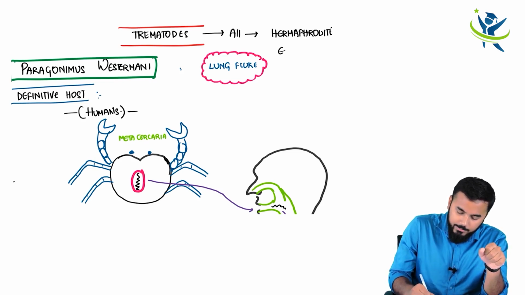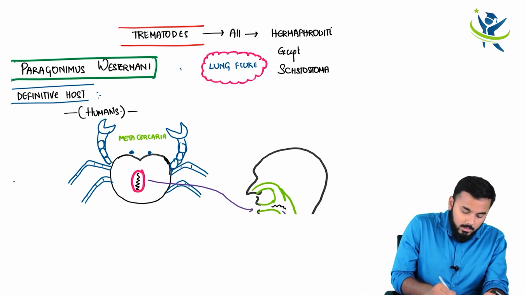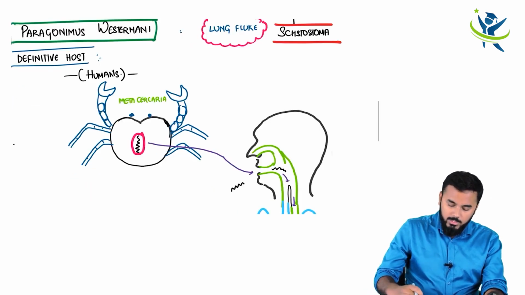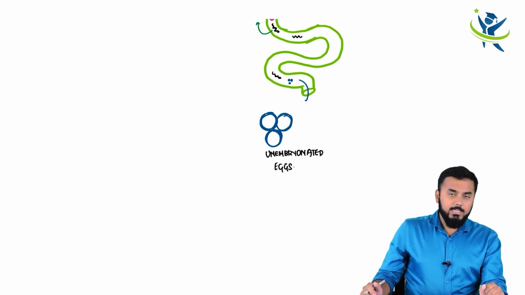Hermaphrodite except Schistosoma. Right, except Schistosoma, all these things are hermaphrodites. So they need not have any kind of sexual partner. But whatever it is, unembryonated eggs are released.